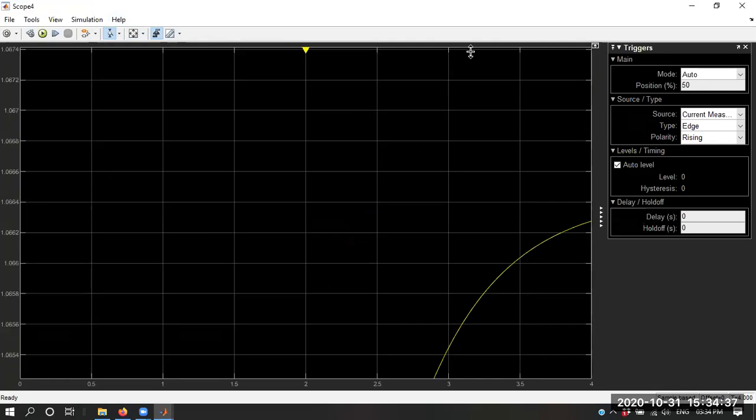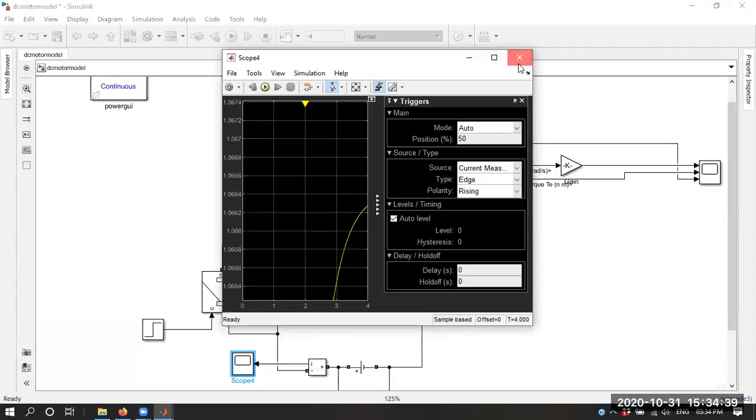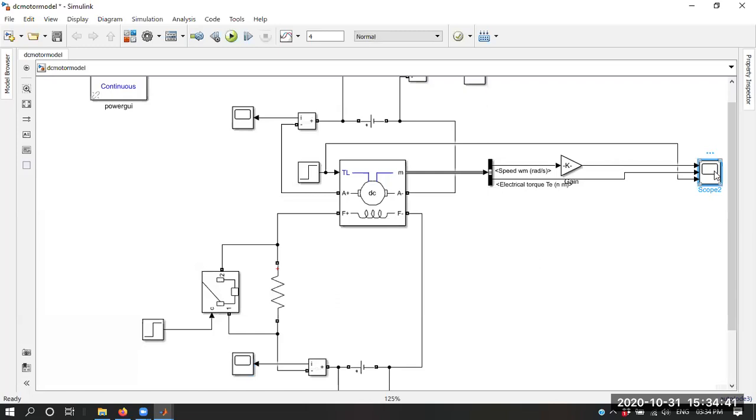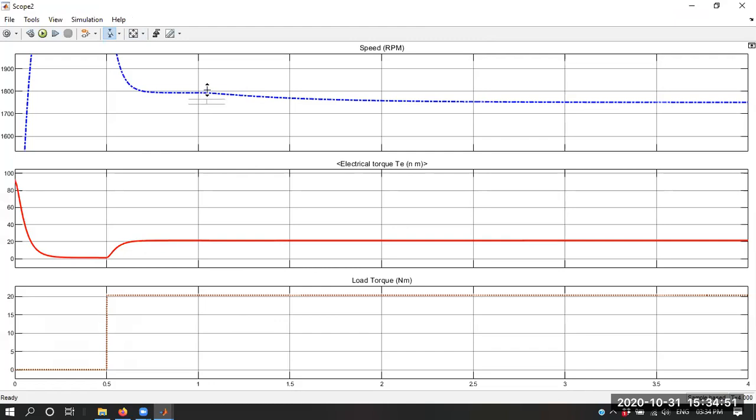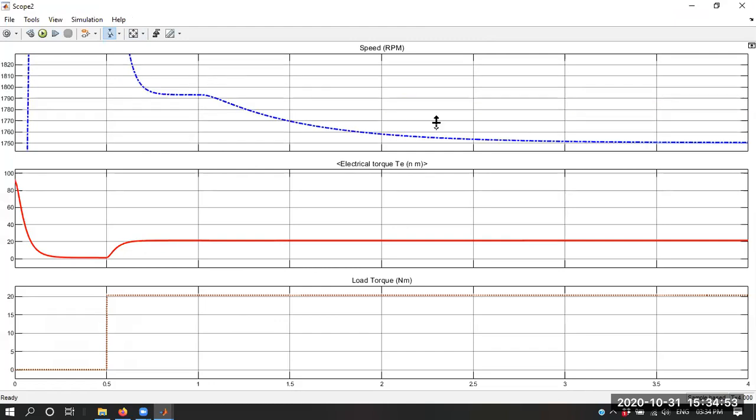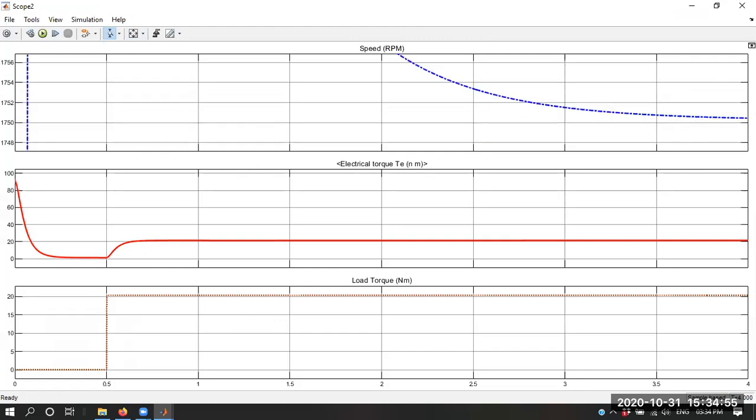Now let's check the response of the speed for the same, as we are inserting the resistance in series. After 1 second there should be an increment in the speed. Yes, 1750.